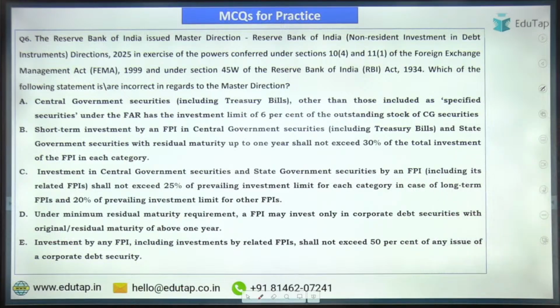So this is regarding the master direction for the non-resident investment in debt instruments. Okay. So try to answer this question. Yes, Swapnil. Correct.